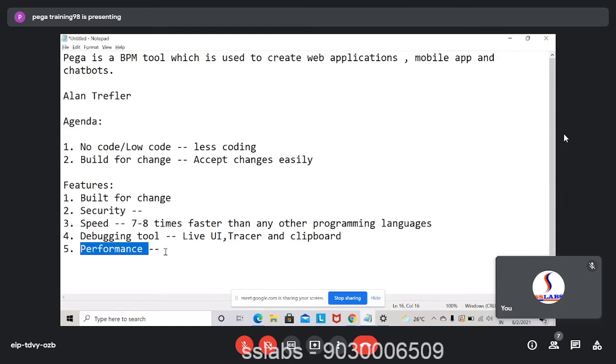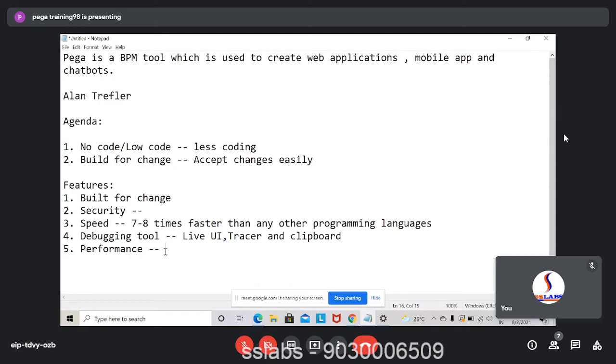So this performance tool gives you the piece or the part of code which is causing slowness also. They'll give you how much time it should take to execute and how much time it is taking to execute. Like a piece of code should take 30 seconds for execution, but it is taking 60 seconds. It will be clearly mentioned in the logs that this part of the code is causing the issue.